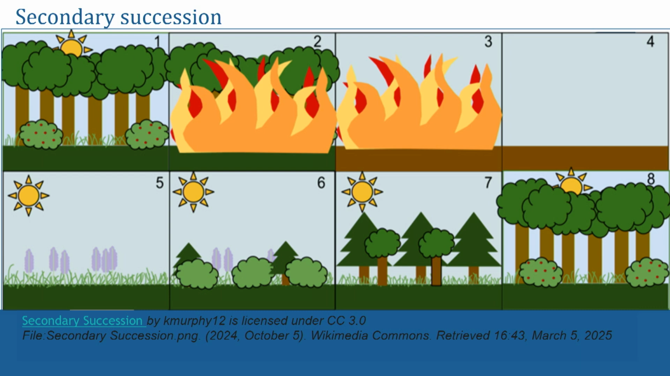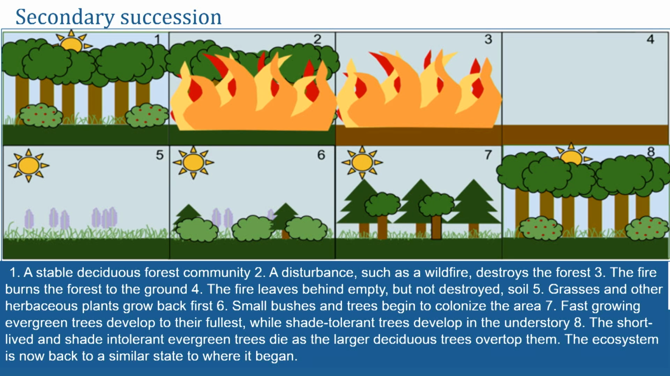So this picture kind of shows what secondary succession is like. Let me just point out, look at number 1, that top left picture. This is different than primary succession because here in secondary succession, we already have a fully functioning ecosystem. In that primary succession, we didn't have that, okay? So let's take a look at what secondary succession might look like. Okay, so we start with a stable, deciduous forest community. Remember that deciduous is another word for trees that lose their leaves every year. So not evergreens, but more like hardwood trees.